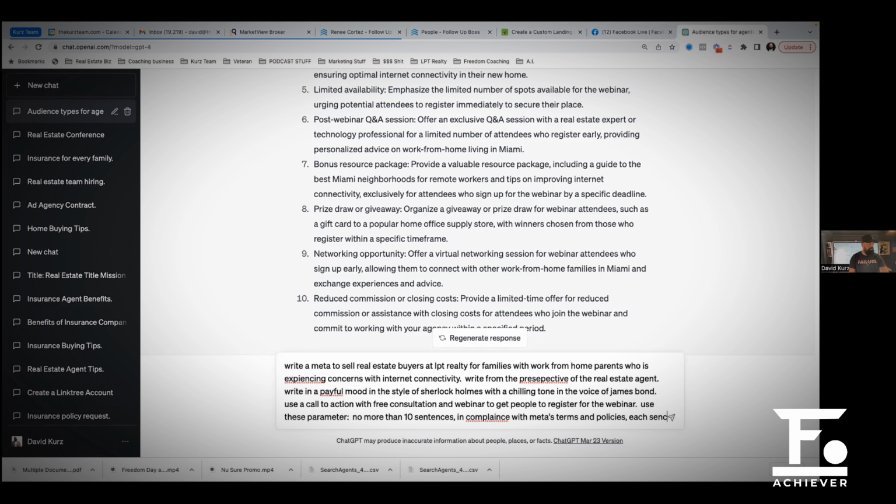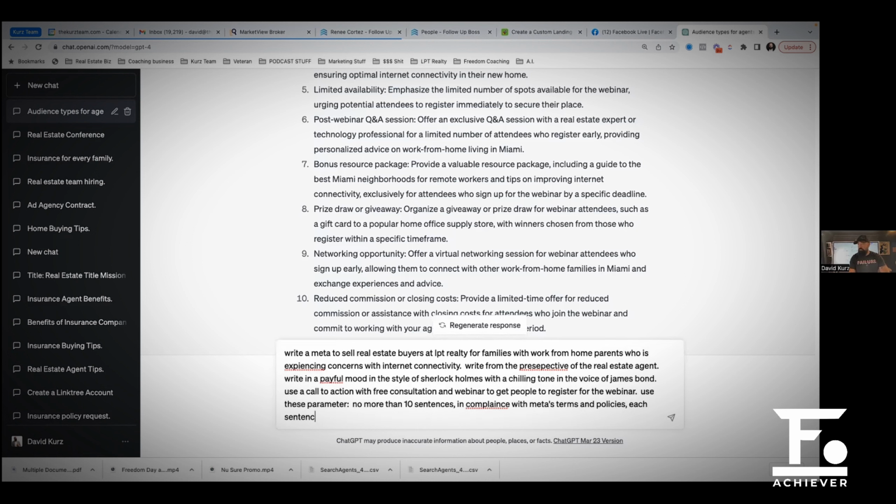Each sentence separated by an empty line and signed off from, and this is where you would sign it, right? So I'd say Miami's favorite Marine Corps realtor, David Kurz.